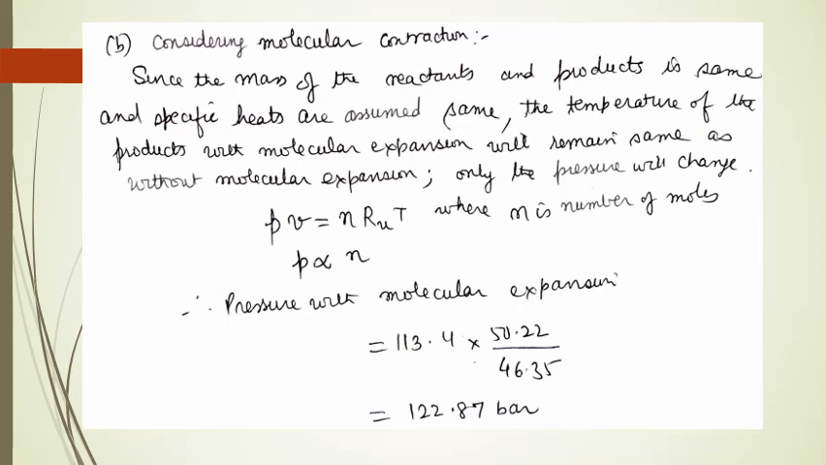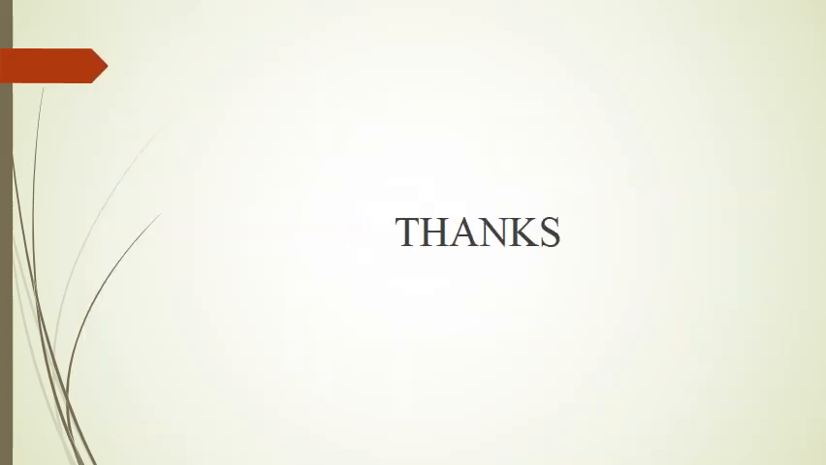Now PV is equal to nRuT, where n is number of moles, so we can say pressure is directly proportional to number of moles. So pressure with molecular expansion will be 122.87 bar. So now we have calculated pressure considering the molecular expansion also. So this is all for the numerical portion related to fuel air cycle.